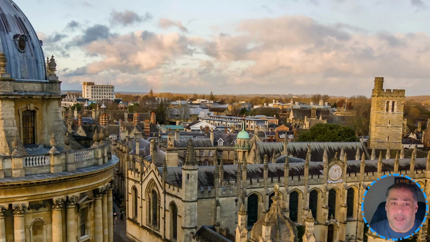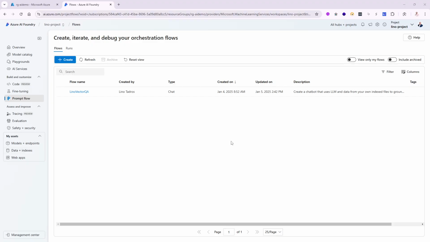That means we're going to use the Azure OpenAI Connection directly, and in another video we'll use LangChain, and in another one we will use Semantic Kernel, to see how we can have full control of how the LLM is being invoked from inside of there. So let's go ahead and do that. All right, there we are.